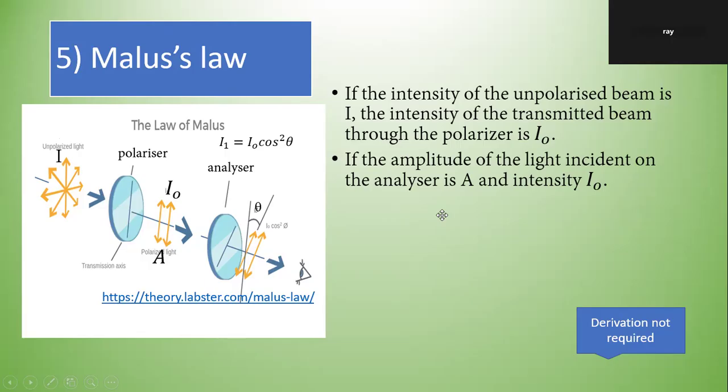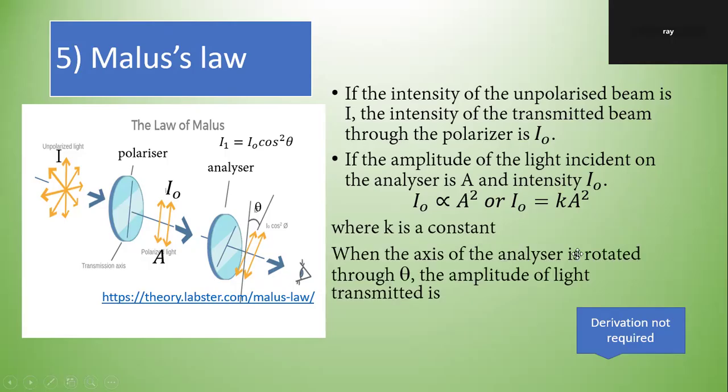If the amplitude of the light incident on the analyzer is A, and the intensity is I naught, remember that I naught is proportional to A square, or I naught equals KA square. K is a constant. I'm deriving this for you, but it's not required, just for your knowledge.